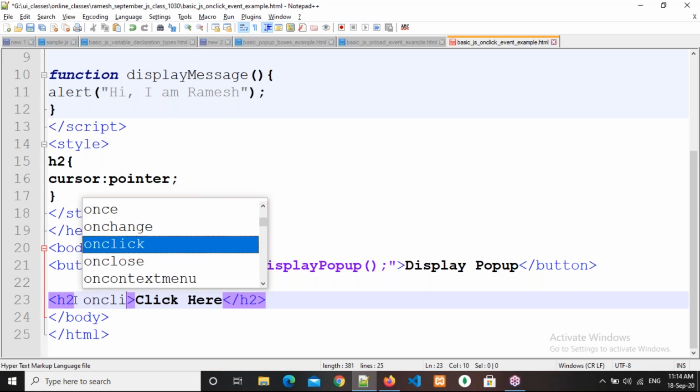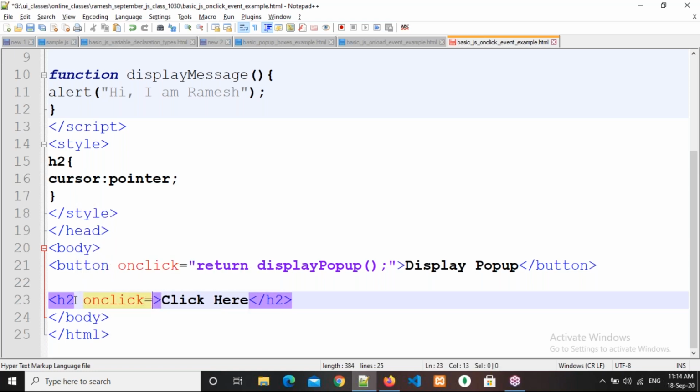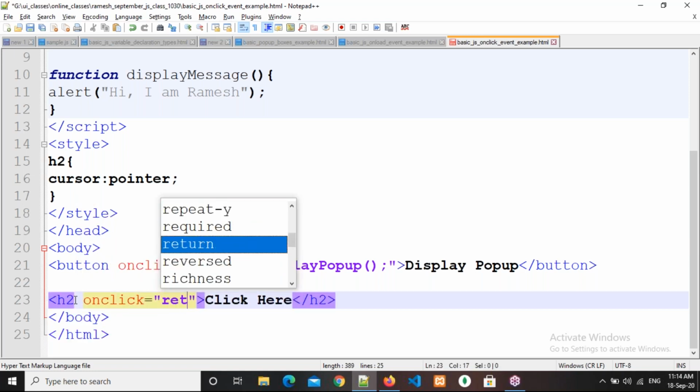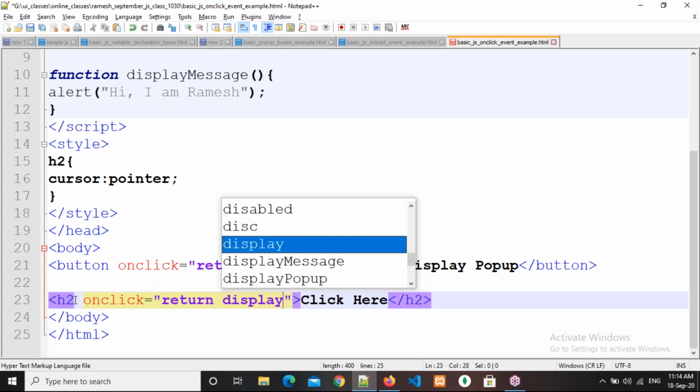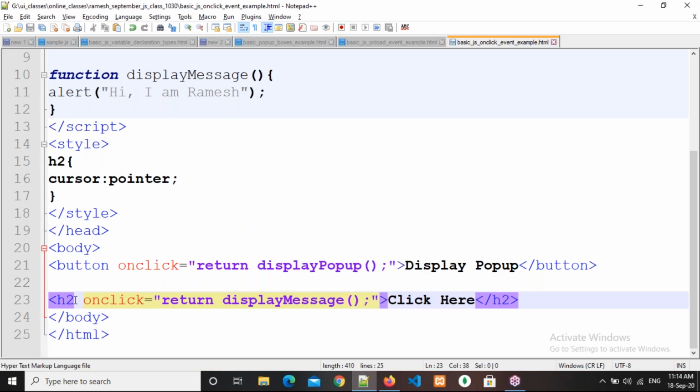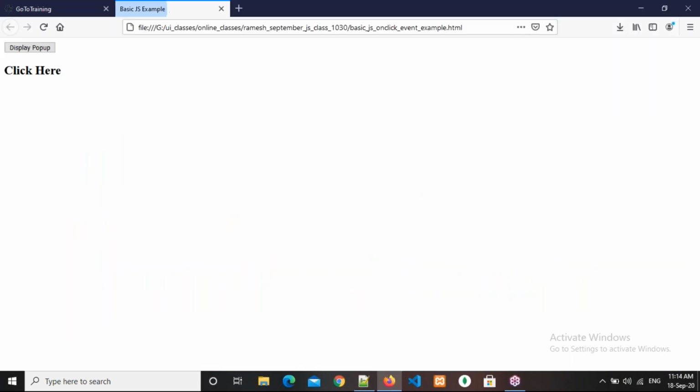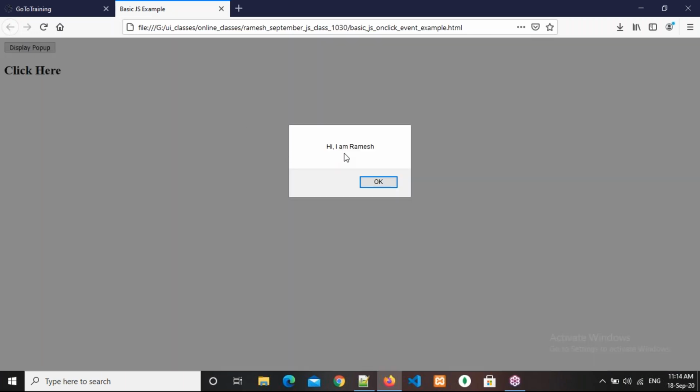Okay, so on click equal to return display message. Now come here and refresh. See there? Hi, I am Ramesh.